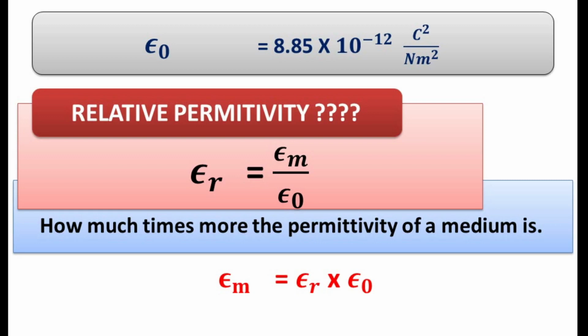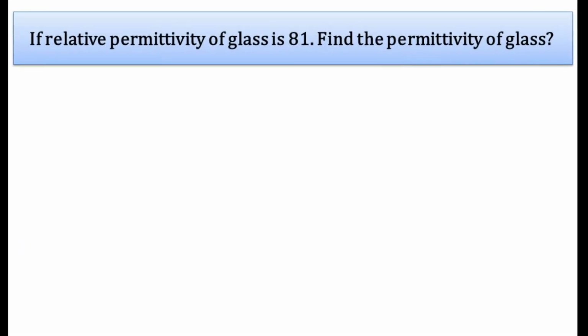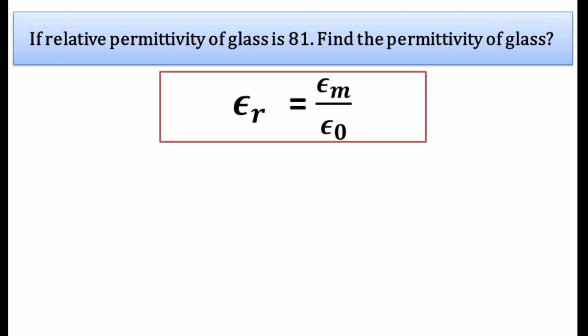For example, if relative permittivity of glass is 81, find permittivity of glass. We know relative permittivity is equal to permittivity of medium divided by epsilon naught. So permittivity of glass is equal to relative permittivity into epsilon naught. Now we can easily find the value, that is 81 multiplied by epsilon naught.